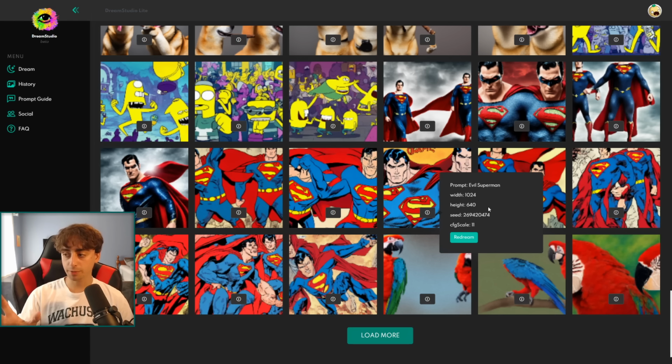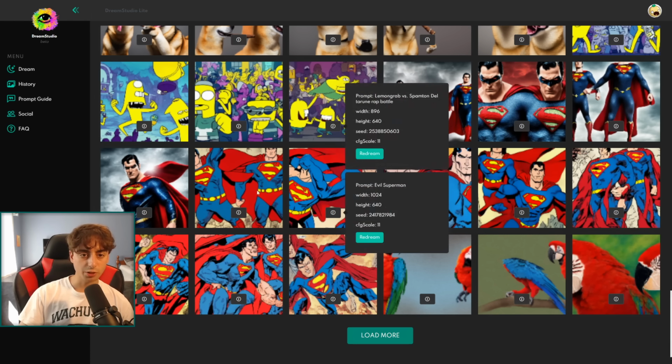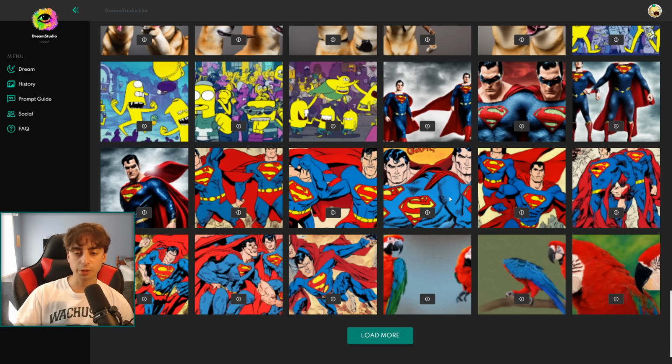After you generate something in Dream Studio, you have to save it to your hard drive or whatever device you're using to save that creation. But we have a nice little track record here in the history section. And also we have this little redream button, which will take all of the same settings that you used to create that image and redream them, recreate them. All of these images that you see, this history with these different settings where it keeps track of everything, are only stored in your browser cache, and all of these images will go away once you clear your browser cache.